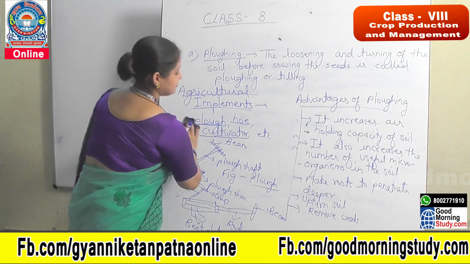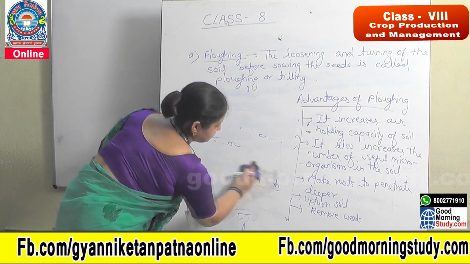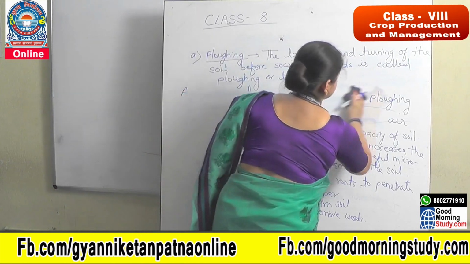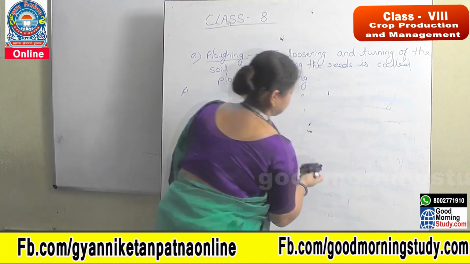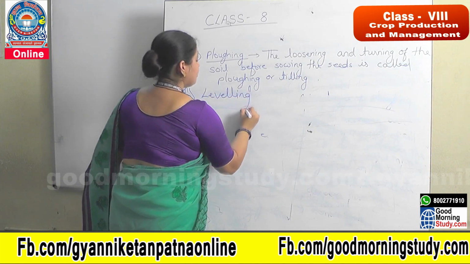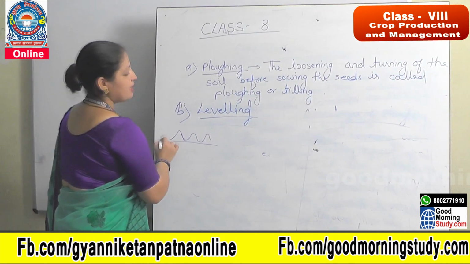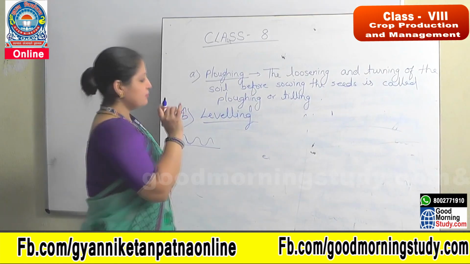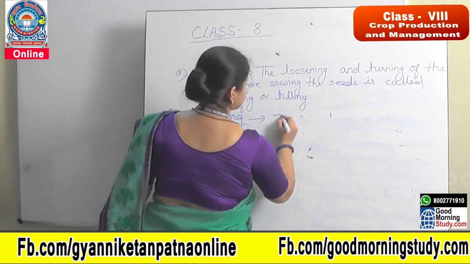Next step is leveling. So what is leveling? After plowing, what happens? The soil is not even. Sometimes it is uneven. So leveling mainly helps in making the soil even, or you can say to break the big clumps of the soil.